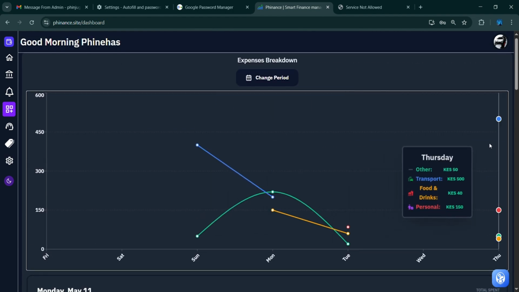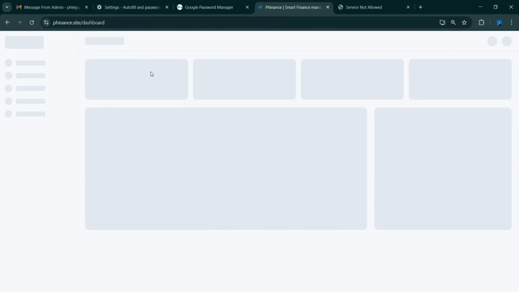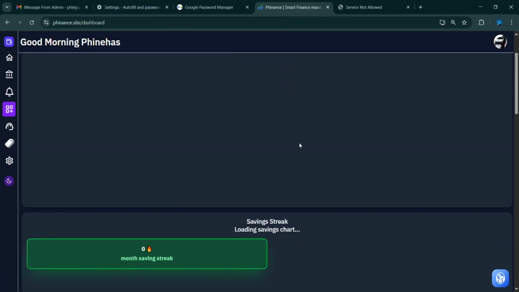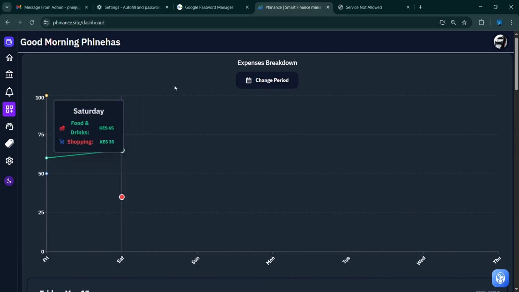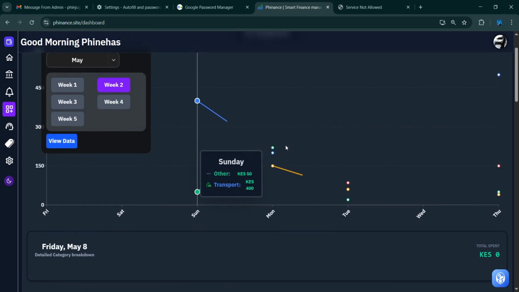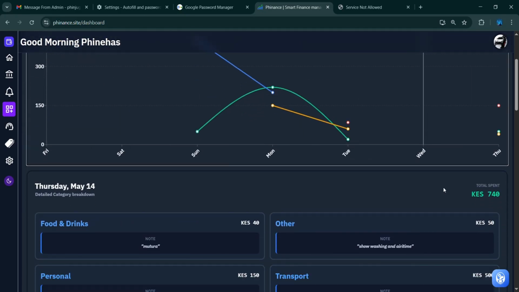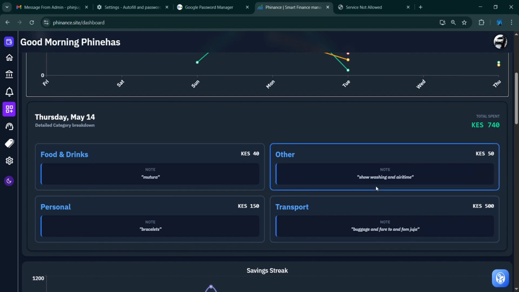Let's say change to another day. You click on that line specifically. Sorry. Let me change the period to last week, the one that we had. So last week, you can see it's supposed to be shoe washing, not shower washing.